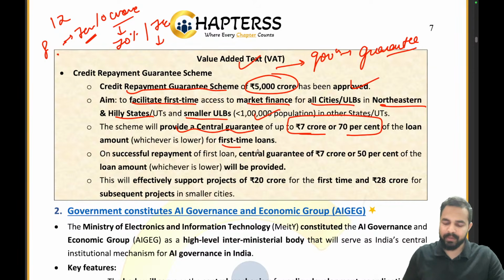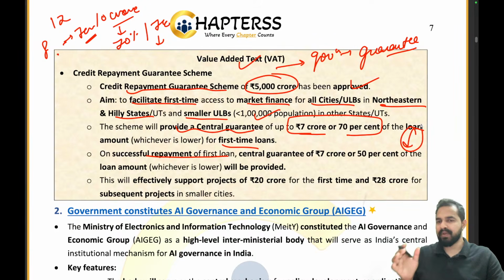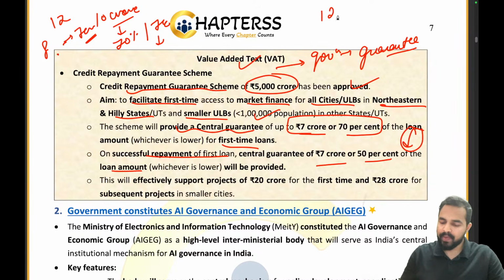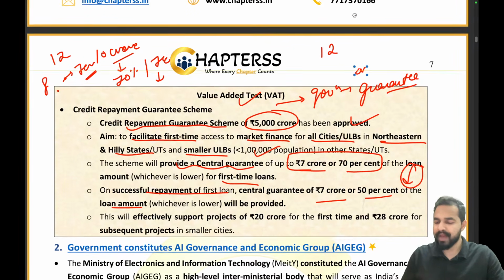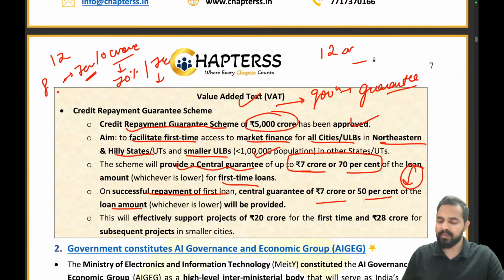And this is for the first time loans only, my dear friends. If the next time they have repaid the loan, successful repayment of the loan, then what will happen? So central government will be reducing that guarantee, because now a trust has been established between the party and the bank or the institution which is providing the loan. So it will be 7 crore or 50% of the loan amount. So in that case, what will happen? If the total project cost is 12 crore rupees, of this 12 crore rupees, what amount will be provided by the government? That is not 7 crore but 6 crore.